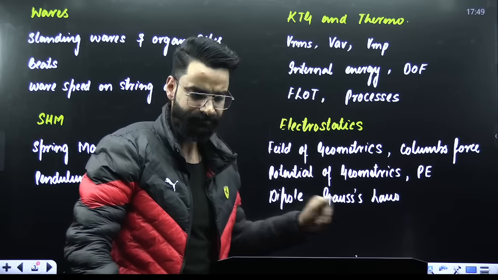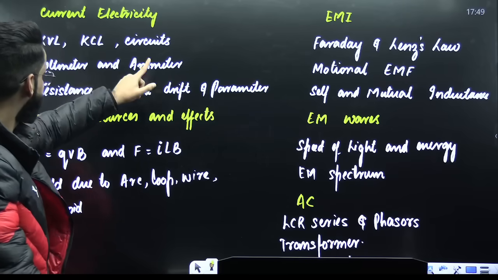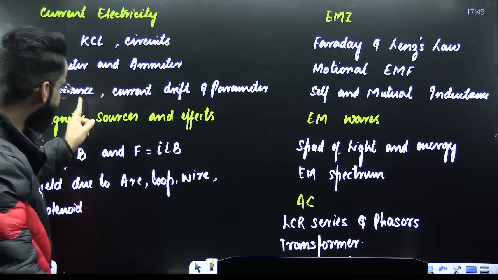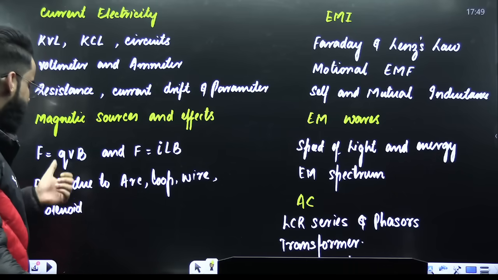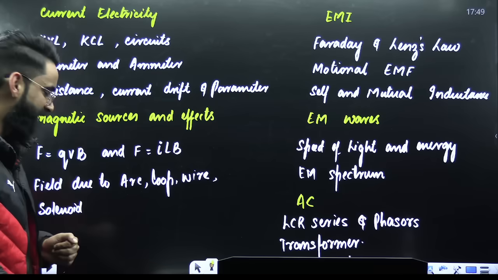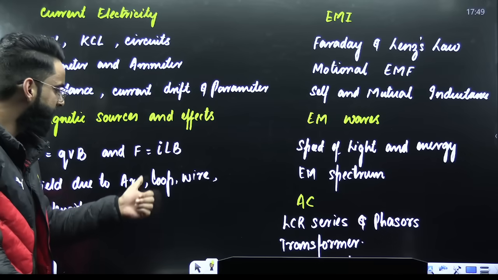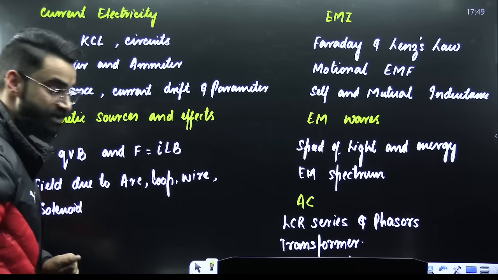When it comes to current electricity: KVL, KCL, circuits, voltmeter, ammeter, resistance, current, drift and parameters. Magnetic sources and effects include questions based on F = qvB, questions based on F = ILB, field due to arc, field due to loop, field due to wire. And similarly, one more topic, that is solenoid.